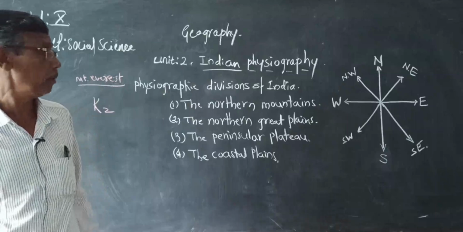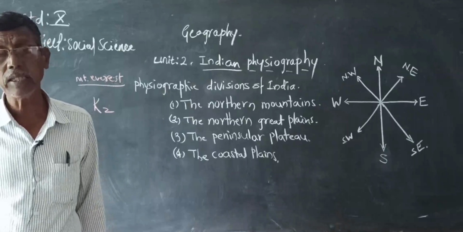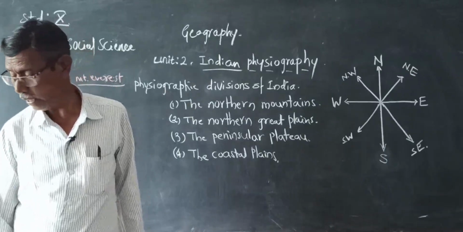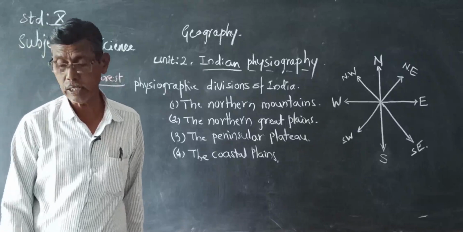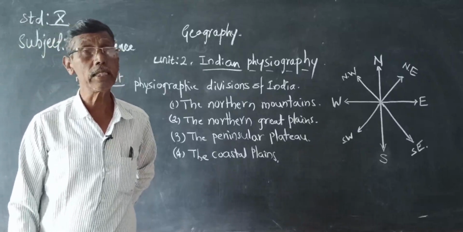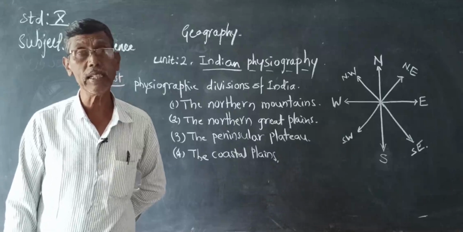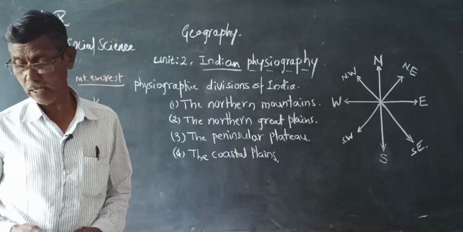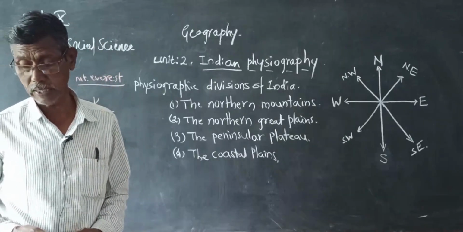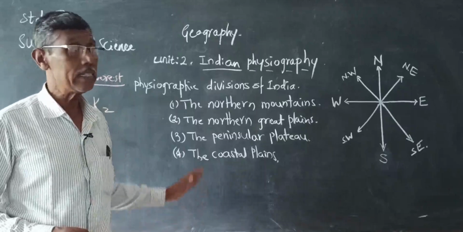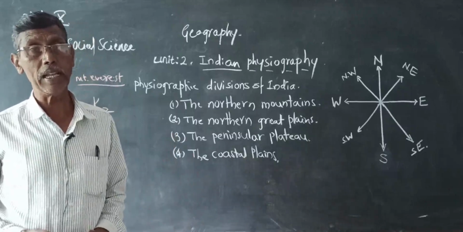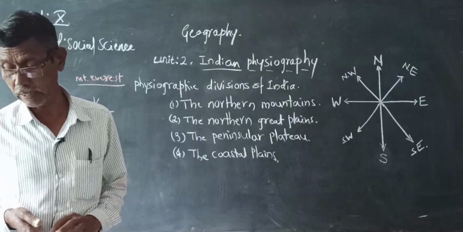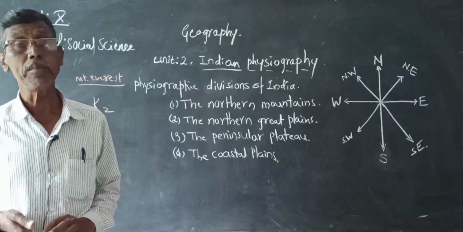The height of the mountain is how much? 1,500 meters to 4,500 meters, and they are 60 to 80 kilometers wide. The eastern part is covered with forest. The eastern part of the lesser Himalaya is covered with forest, and there are many parallel ranges in the lesser Himalayas. For example, Pir Panjal.